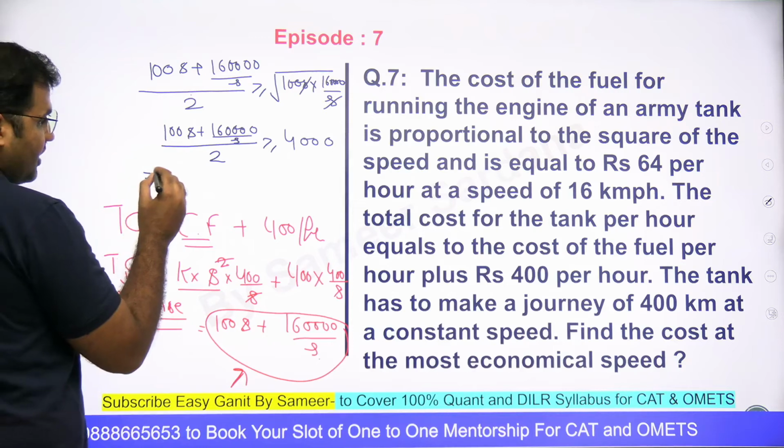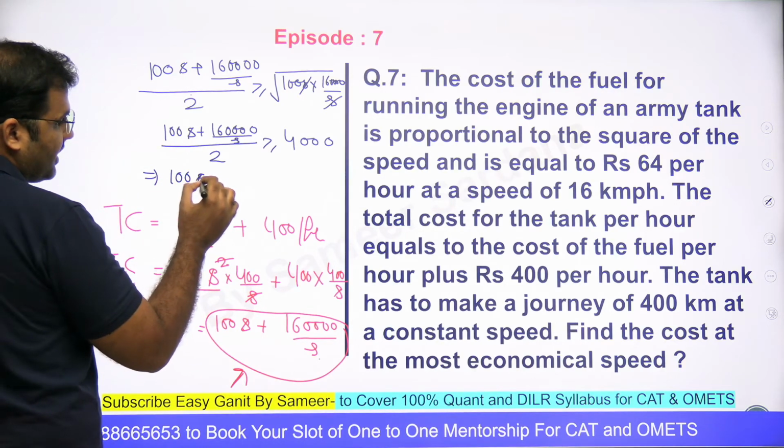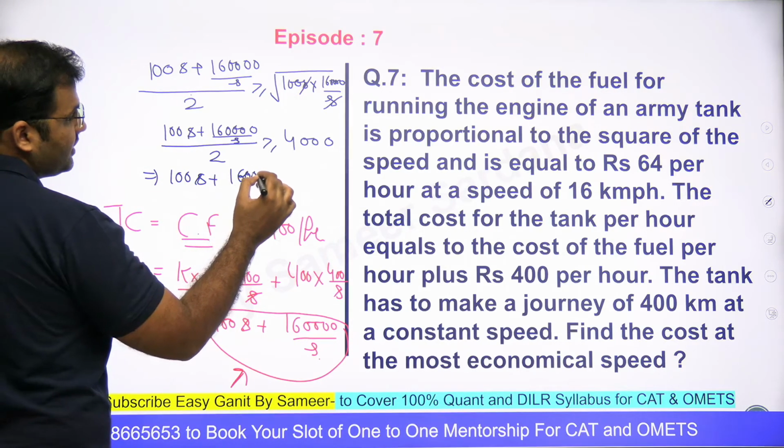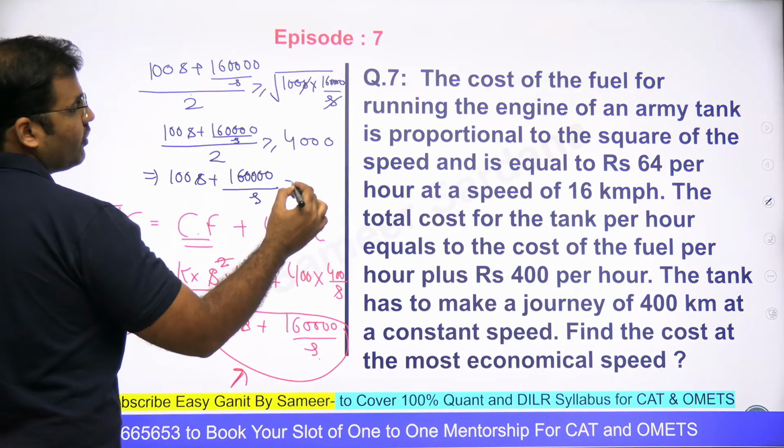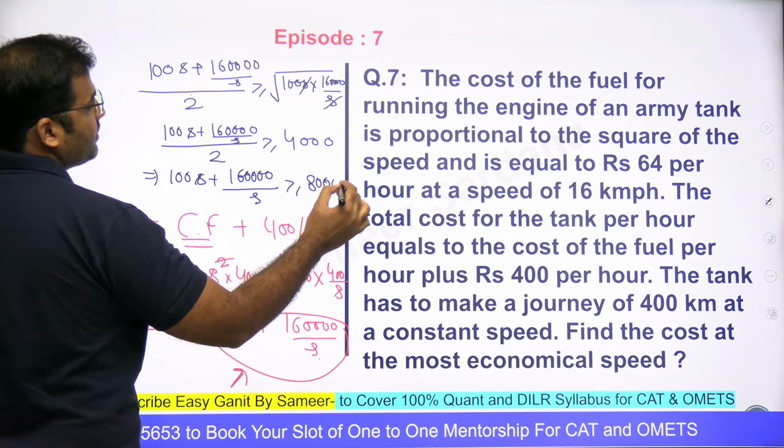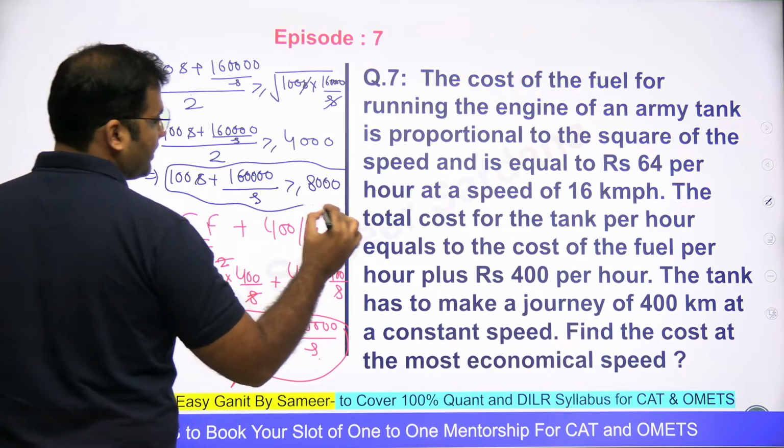So can I say that? Now you see that? Cost is 100s plus 16,000, 16 followed by 40 divided by s, will be greater than or equal to 8,000, right? And that is your answer.